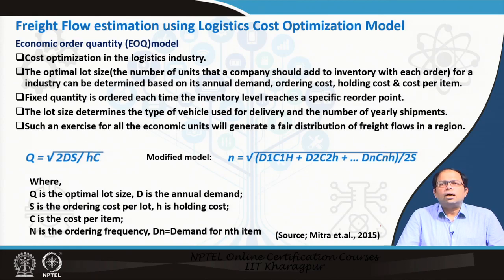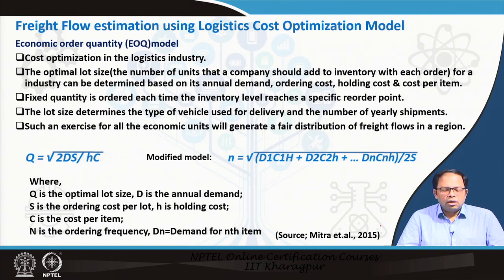One of the very basic models used in the supply chain is the economic order quantity model. We can use this model to determine freight flow in an urban area. It is a logistic cost optimization model, and it helps us determine the optimal lot sizes.